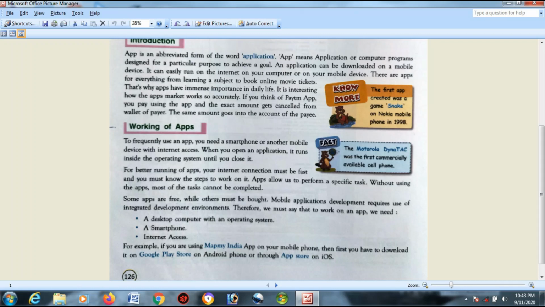Apps allow us to perform a specific task. Without using the app, most of the tasks cannot be completed. Some apps are free while others might be bought. So, apps are basically of two types, paid apps and free apps. You will find them on the marketplace. An example of a marketplace is Google Play Store. On iOS, you will find it as App Store.